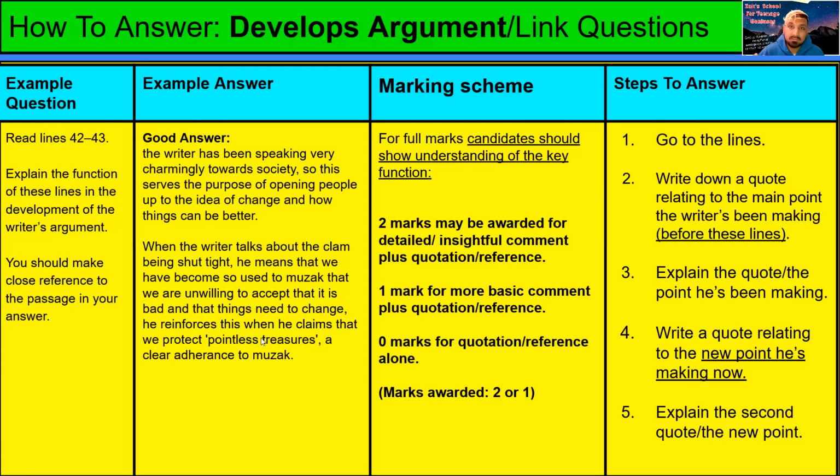Pointless treasures are something you think is good, so we're not willing to accept that it's bad. So quote what he's been talking about before these lines and explain it. Quote what he's talking about now and explain it. And that's basically it. The whole thing is, how does this act as a transition between those two?